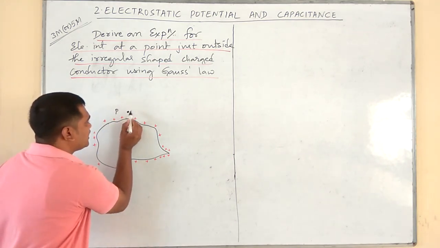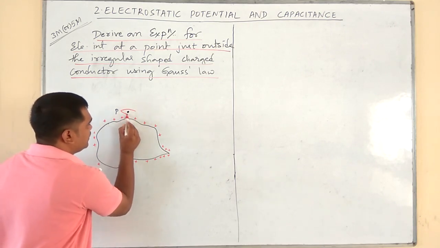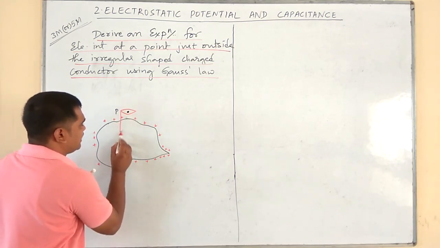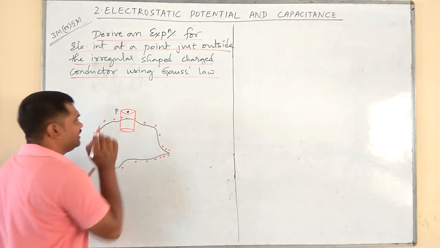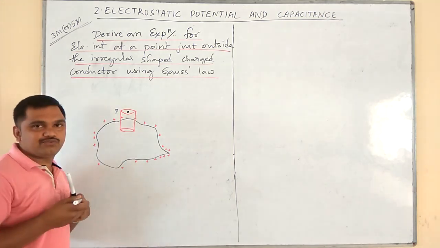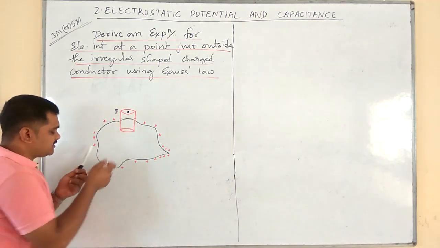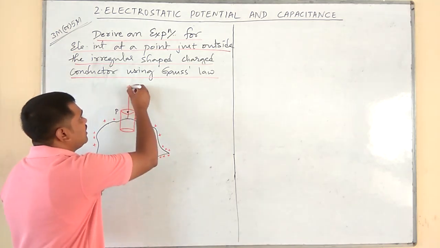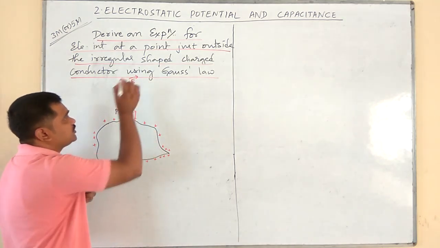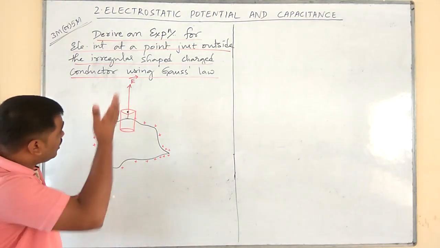Next, I will draw the boundary. You can take any shape because it is an irregular shaped conductor. I will take the boundary in the form of a cylinder. Since positive charge is present, the direction of electric field or electric intensity is outwards.